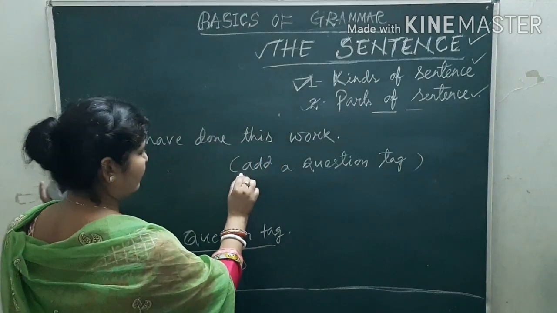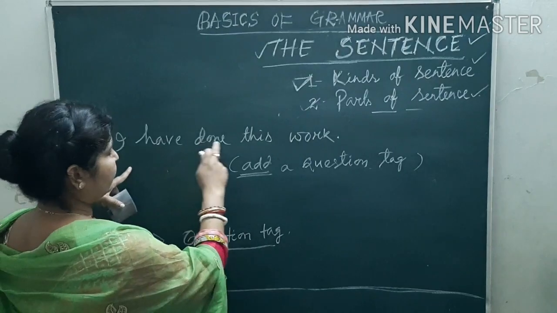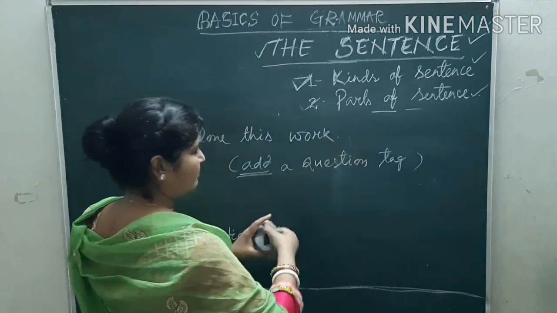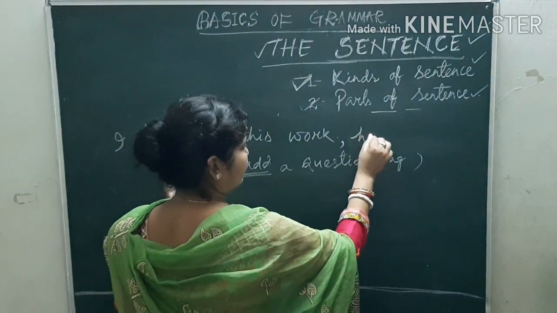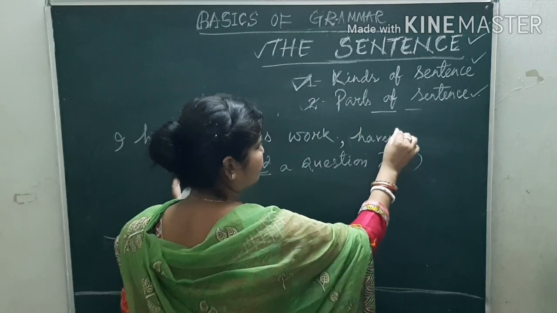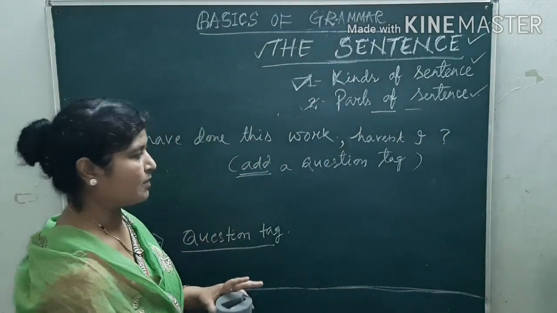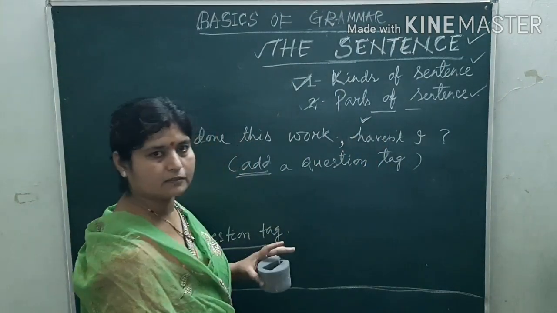How will you add here? I have done this work. You will omit this full stop. You will put here a comma. Have not I? And at last you will put a question mark. And mind it, in have not I, this H will be in small letter.